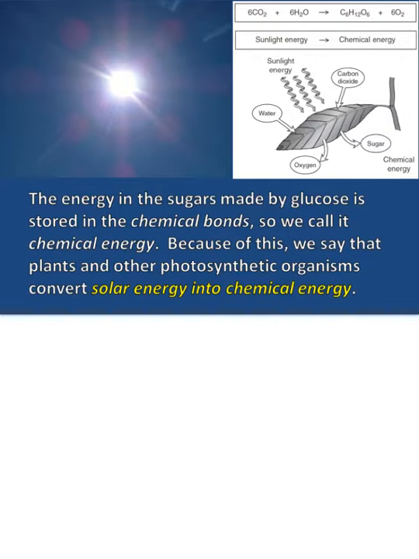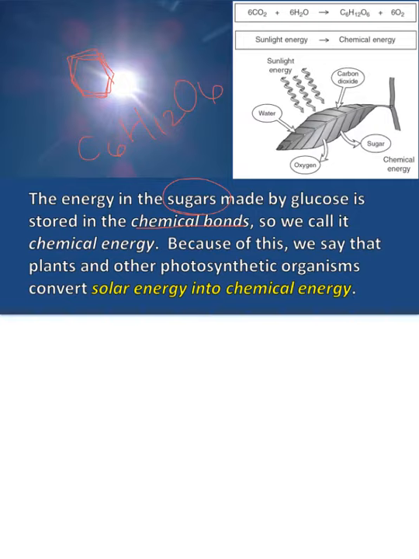So the energy in sugar made by glucose is stored in the chemical bonds. So remember, glucose is C6H12O6. And remember that they are ring structures. So glucose kind of looks like that. It's just a monosaccharide, which is a one sugar, and it's a ring shape. The bonds that are holding that ring shape together are how we're storing our energy.